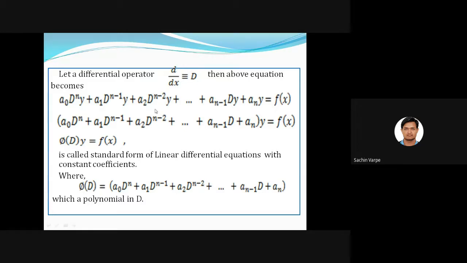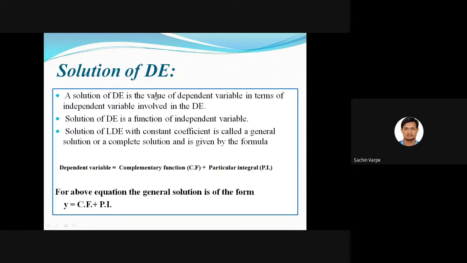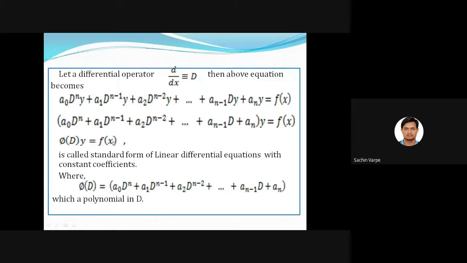Is there any doubt with this reduction? Hello? No, sir. No, sir. So how do we solve this phi of D into y is equal to f of x? How do we solve this differential equation?